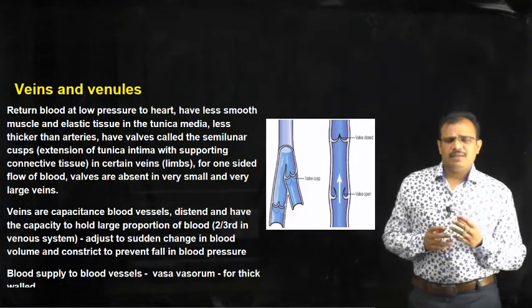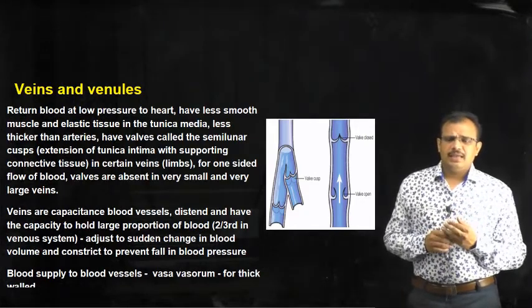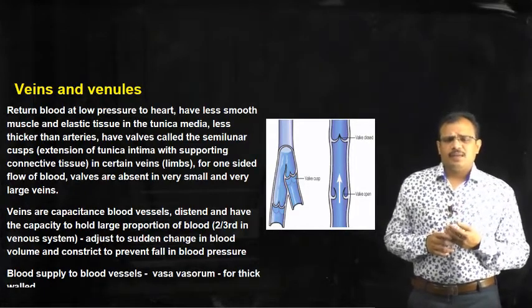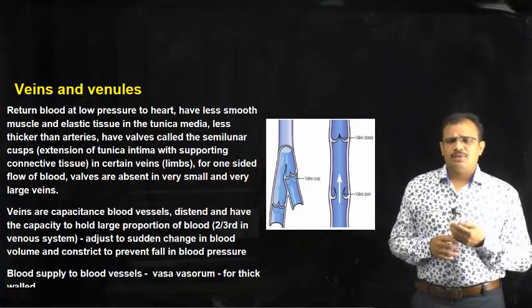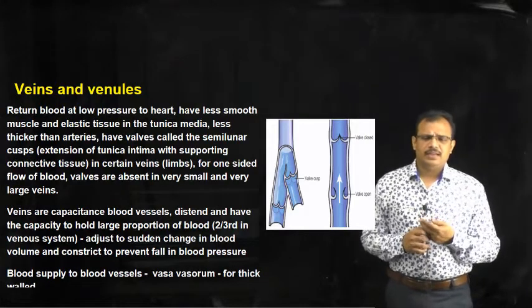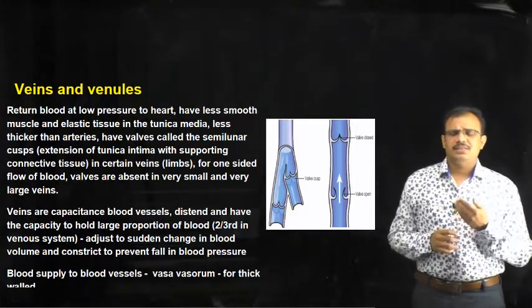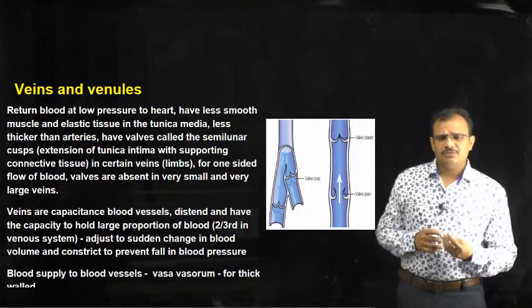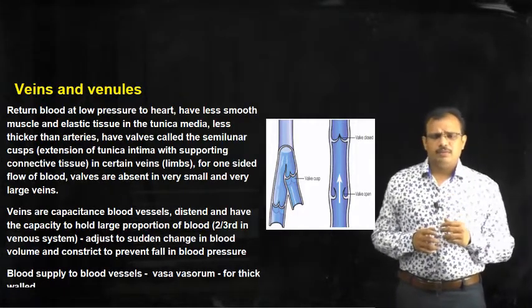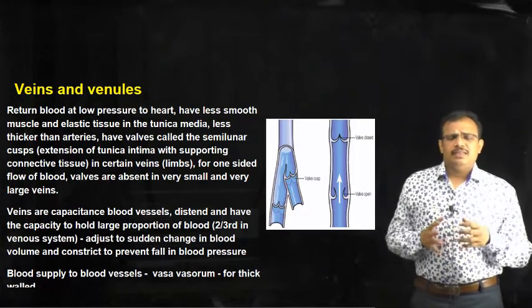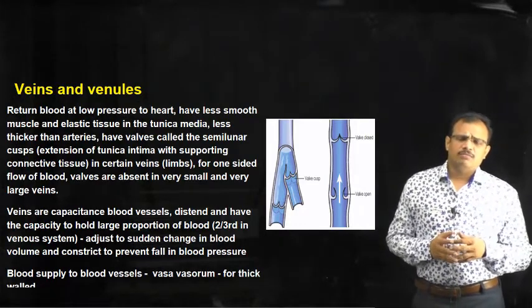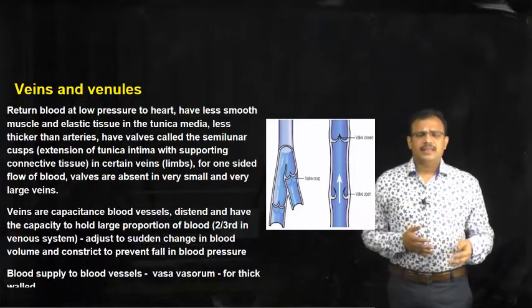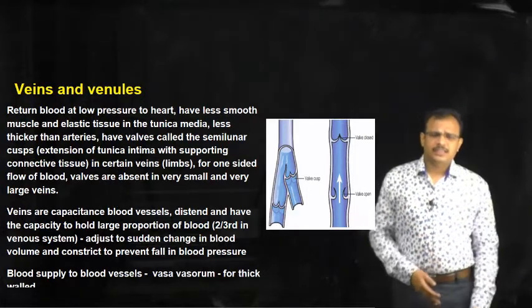And some larger veins have valves, and these valves are semilunar shaped cups. You can see in the diagram the valves are semilunar shaped cups, and this prevents the backflow of the blood because these veins have to carry the deoxygenated blood over long distances to the heart. Imagine carrying the deoxygenated blood from the legs to the heart.